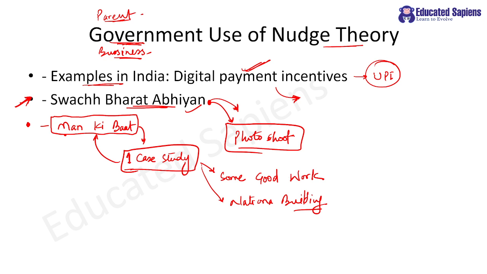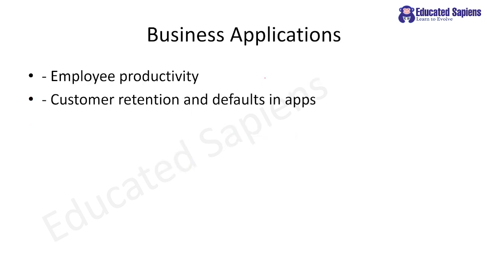Please remember all these are examples of nudge. Clear? My dear students, for business, applications are there to improve employee productivity. Obviously, you can decide, understand their needs and nudge them accordingly that if you achieve this target, we will give you this thing. Clear? If you do not, we will not penalize you, obviously. But if you achieve this target, we will give you this kind of reward.